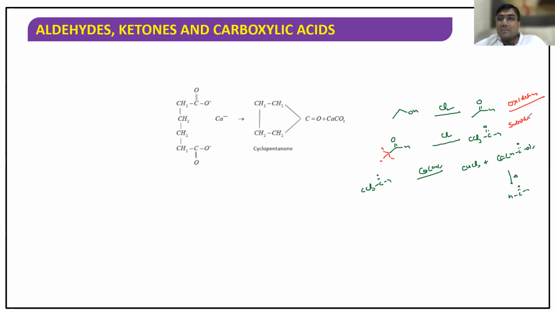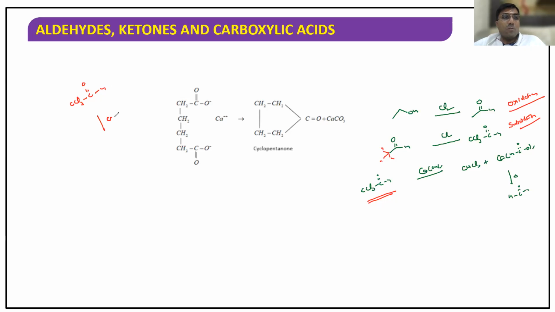It is called halogenation, substitution. You have to study these things. What is the mechanism for this? Important for competitive examination. CCl3CHO, this is called chloral.